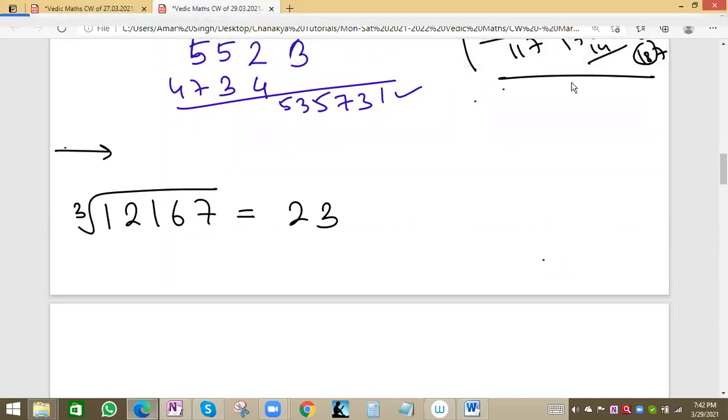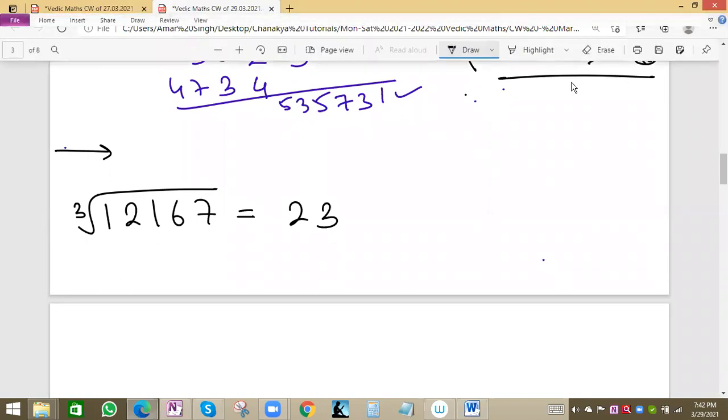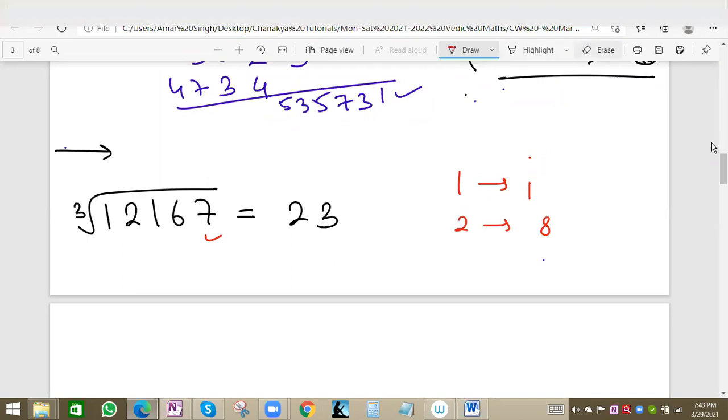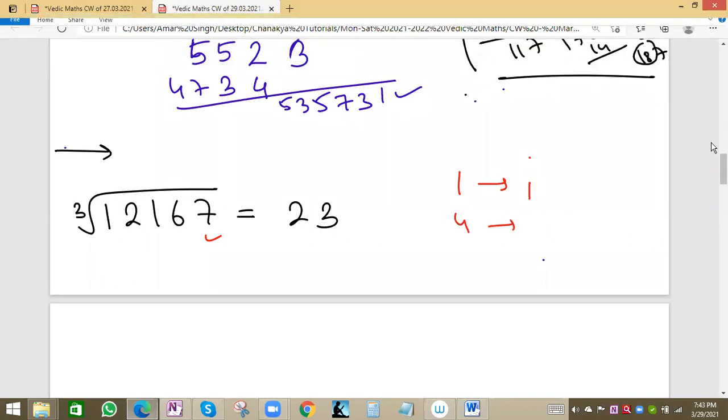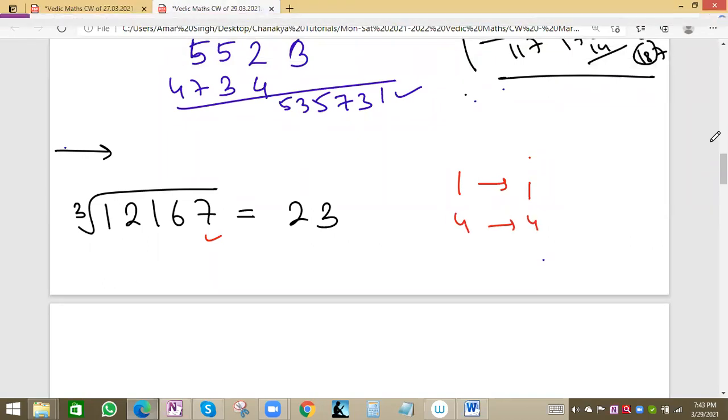The process is basically the same. We know the cubes of 1 to 10. Cube of 1 is 1, so if the one's place is 1, the cube will end with 1. The cube of 2 ends with 8. For some digits the cube ends with the same digit. 1 cubed is 1. 4 cubed is 64, so if the one's place is 4, it ends with 4.